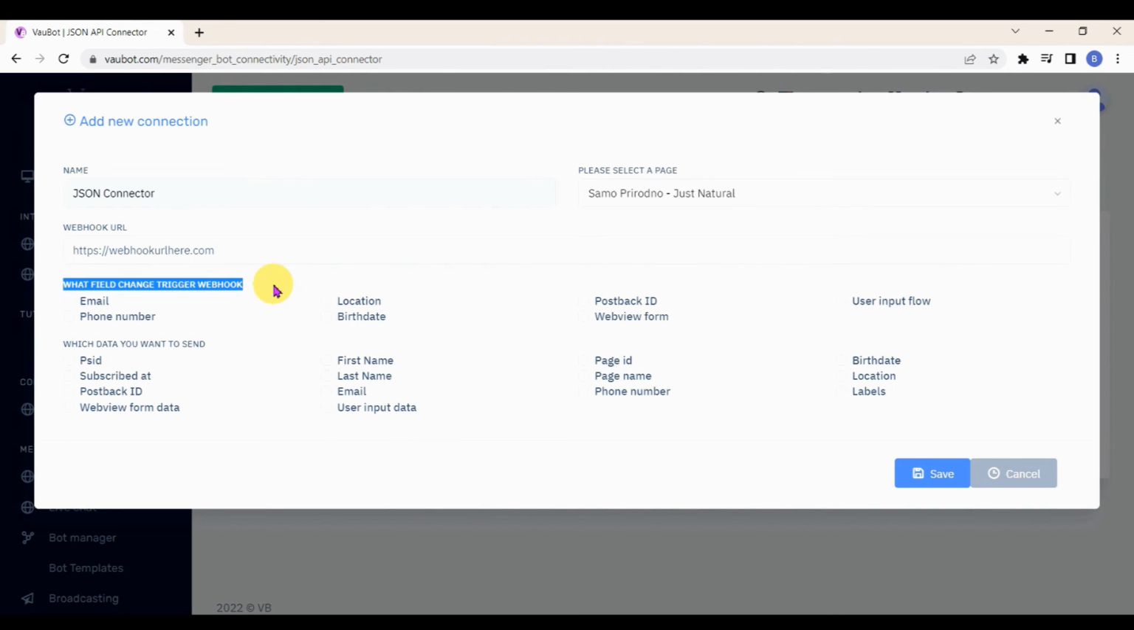Next, you must choose what data change will trigger the webhook. We will select email and phone number. And lastly, choose which data you would like to send. Once done, click the Save button.